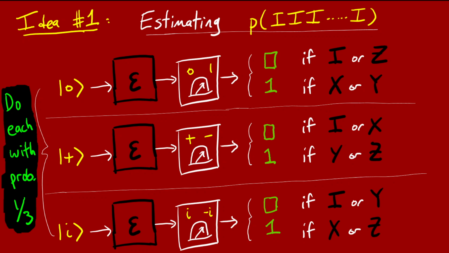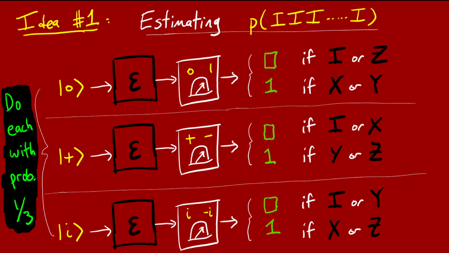The way we've been thinking about it so far is you imagine that the experimenter, first with probability 1/3 each, chooses ket 0, ket plus, or ket i, plugs it into the channel, which randomly maybe changes it, we measure it, and so forth. But notice that the experimenter's randomness of choosing ket 0, ket plus, or ket i with probability 1/3 each is independent of the randomness in the channel, whether it does I, X, Y, or Z to the qubit.